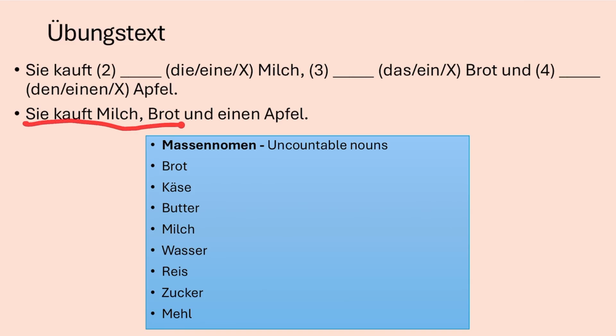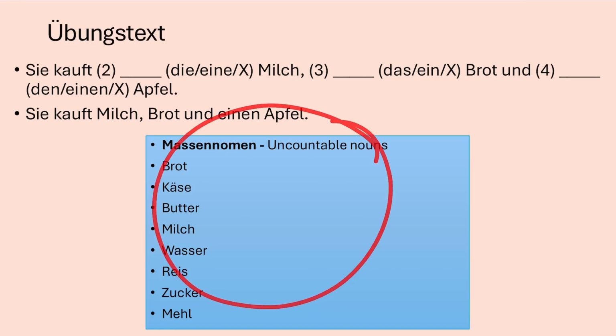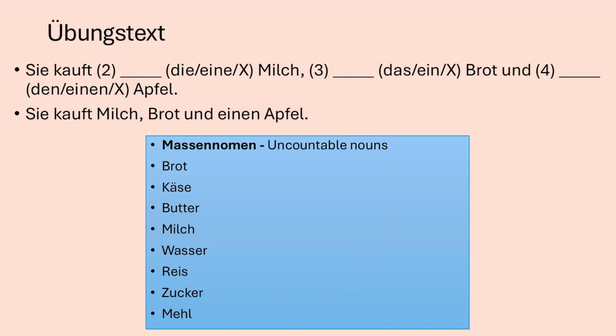Sie kauft Milch, Brot und einen Apfel. Why are Milch and Brot undefined and Apfel defined? Because Milch and Brot are here used as a general, uncountable concept. You buy some milk, some bread. An apple, however, is a single countable object. You can have one apple, two apples. That's why we say einen Apfel with the undefined article. Here is a small list of the uncountable foods and drinks.